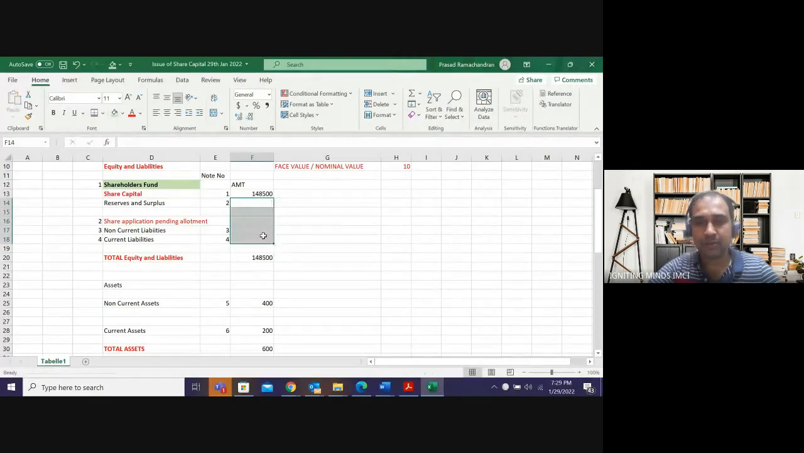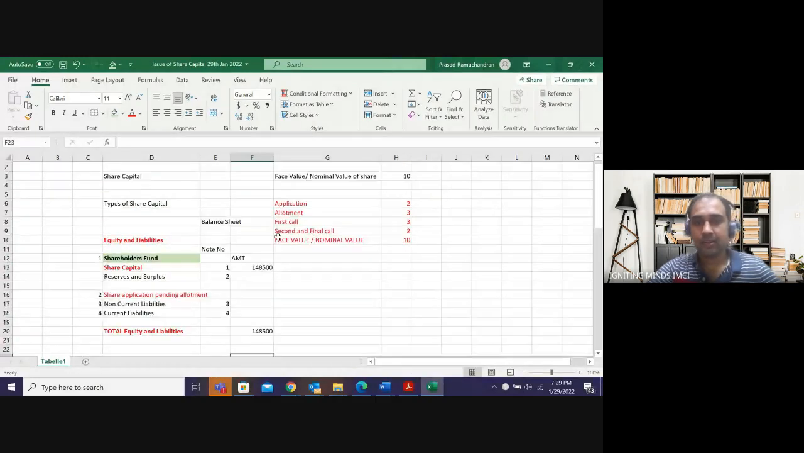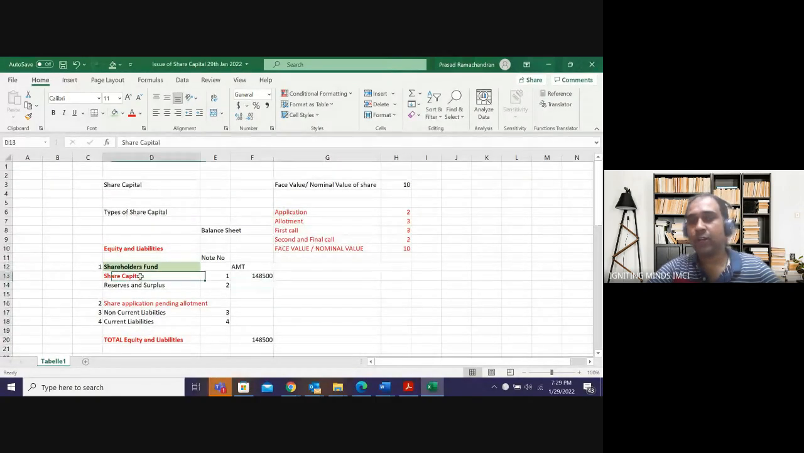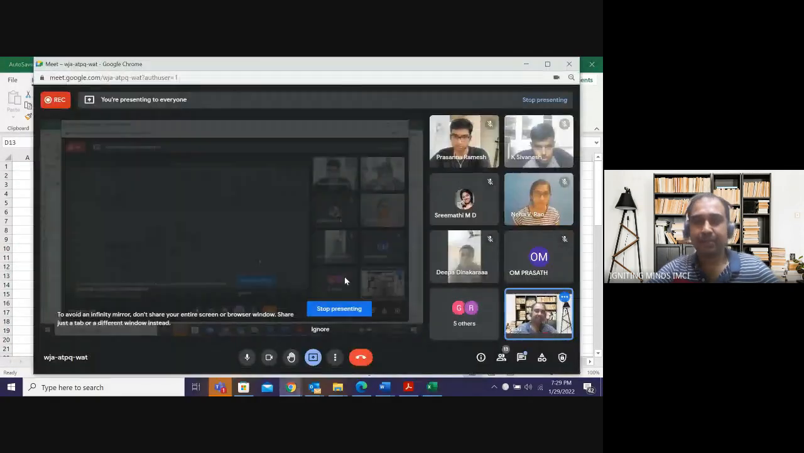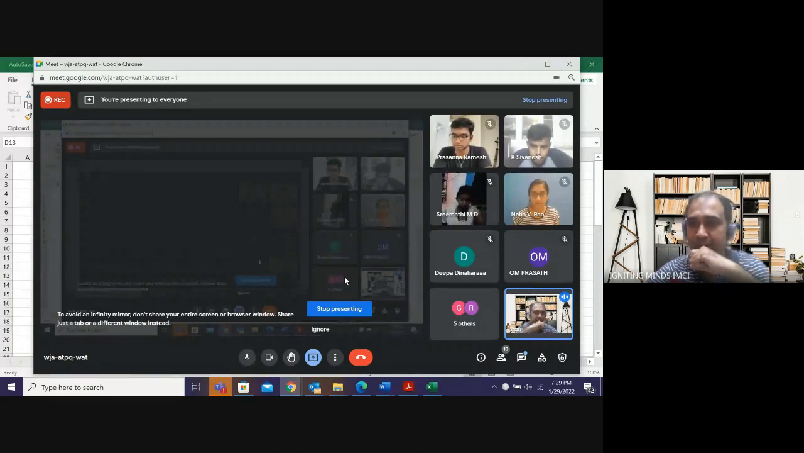1,48,500. These numbers you can remove because it is not tallying at this stage. The balance sheet has to tally. Okay, so 1,48,500 will go into my notes as share capital. In your exam you can get a question to present the share capital, because there are multiple logics involved in presentation of share capital. Authorized capital, issued capital, subscribed capital, called up capital, paid up capital. They can test your knowledge on presentation of share capital.